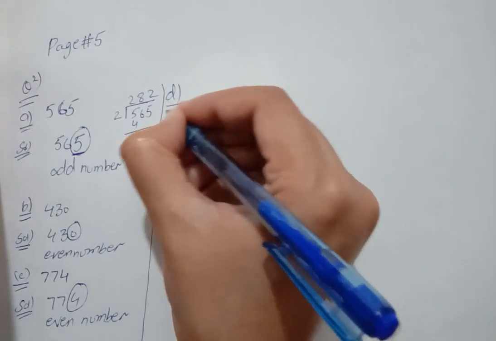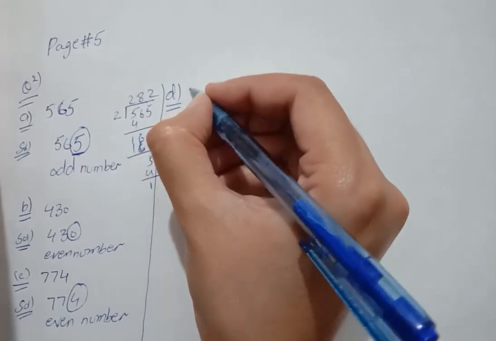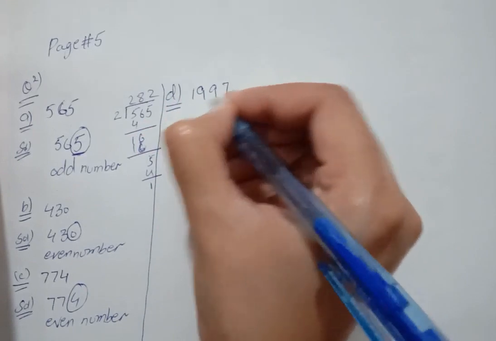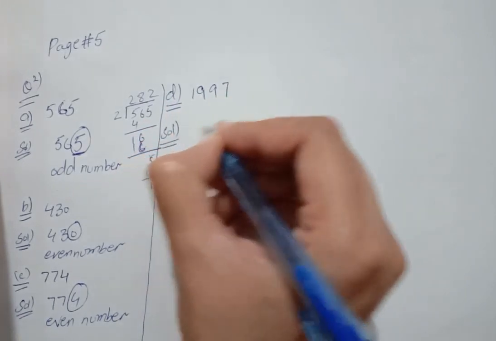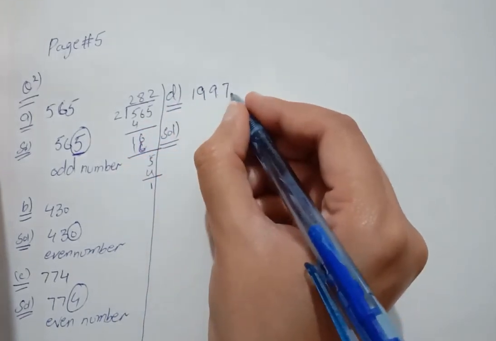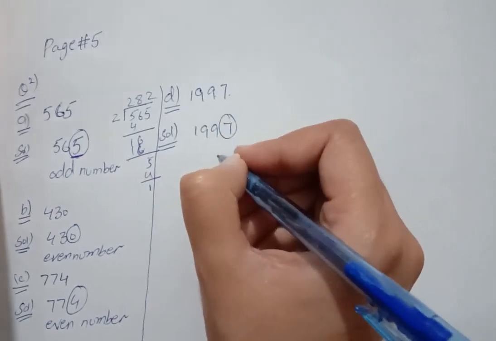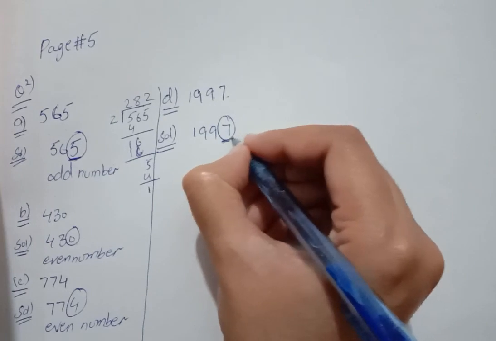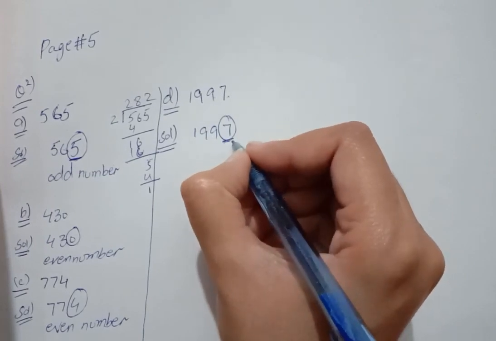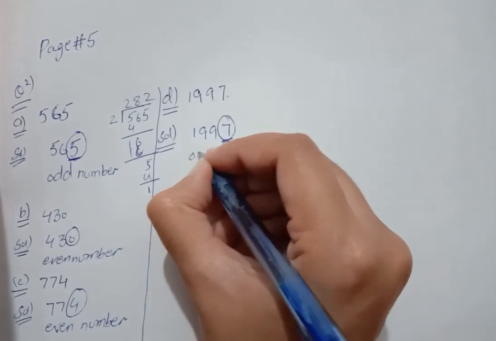Let's move towards the next. D, 1997. The last digit is odd. This number is odd because the last digit doesn't come in the table of 2, so it is an odd number.